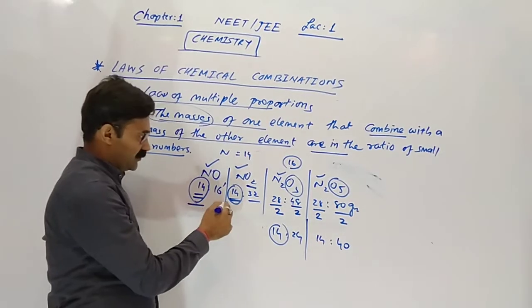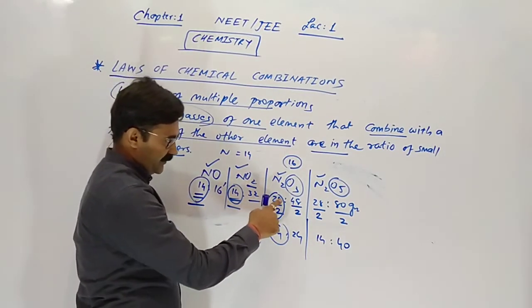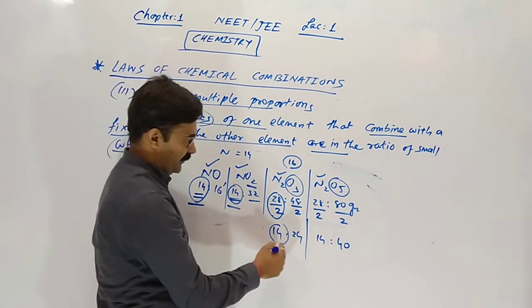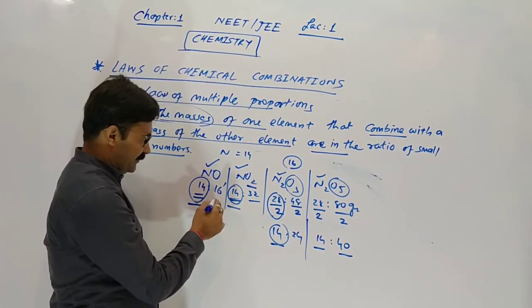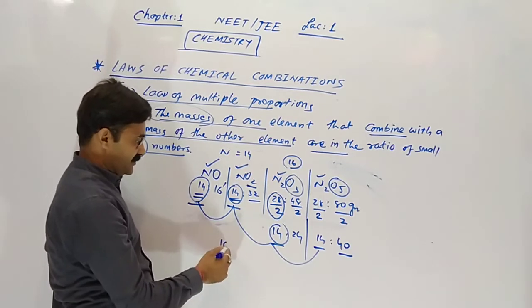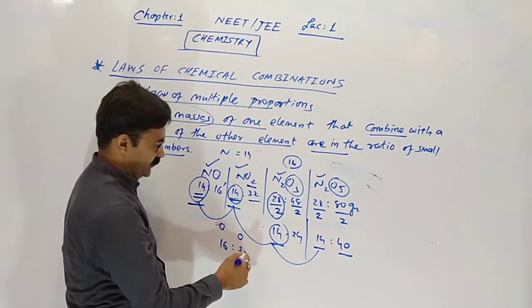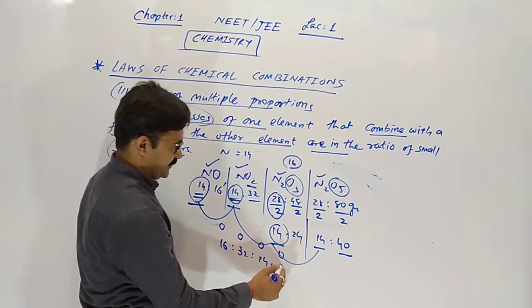To make the nitrogen mass similar, we have to divide by 2, so 14, and 48 divided by 2 is 24. Here 80 divided by 2 is 40. So the combining mass with nitrogen is now fixed. Here oxygen is 16 grams in the first case, 32 in the second case, 24 in the third case, and 40 in the fourth case.